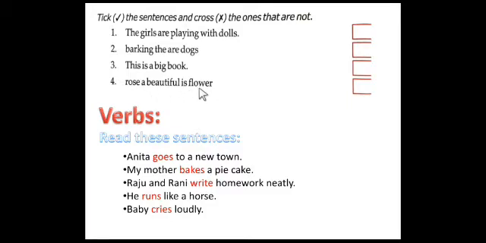This sentence does not have any sense, it does not begin with a capital letter, and it does not have any full stop at the end of the sentence.